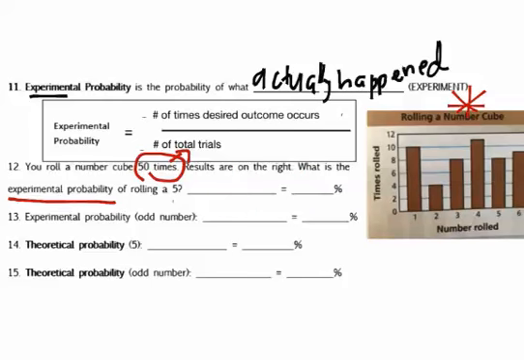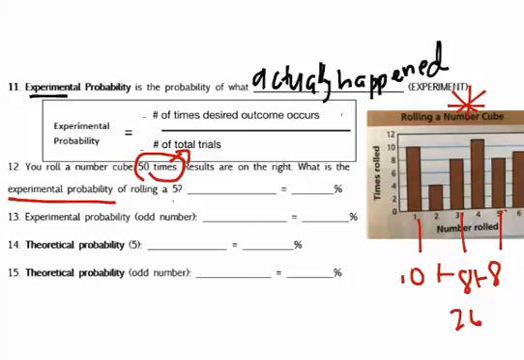Okay, this time it says experimental probability of an odd number. All right, so we know we have 1, 3, and 5 are our odd numbers on the dice. In 1, we got 10. We rolled a 1 10 times. We rolled a 3 8 times. And we rolled a 5 8 times. So you're going to add up the 3. 10 plus 8 plus 8. And that would be 26.